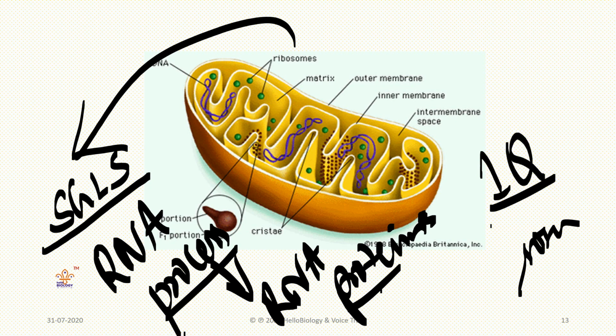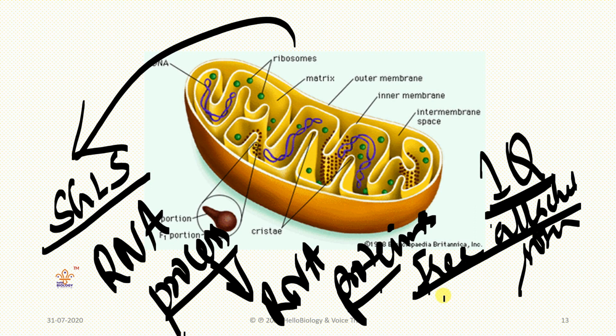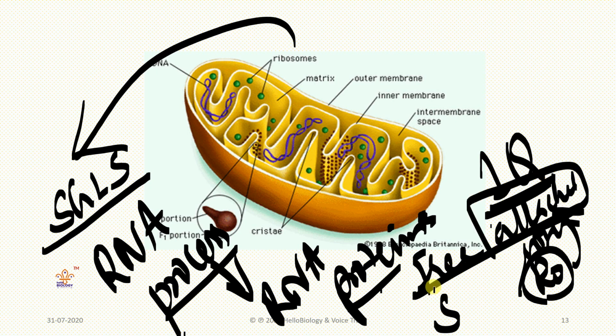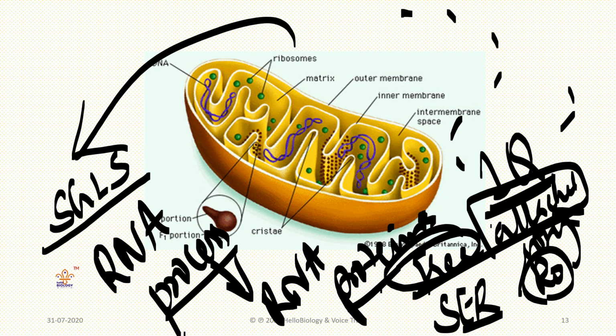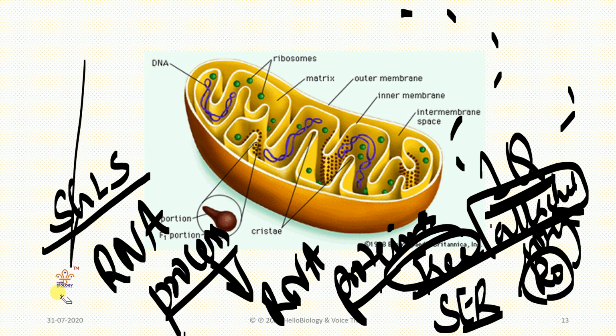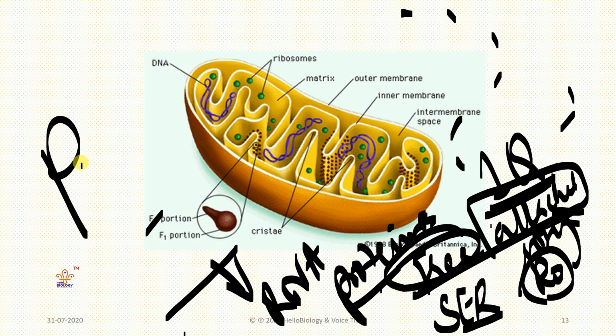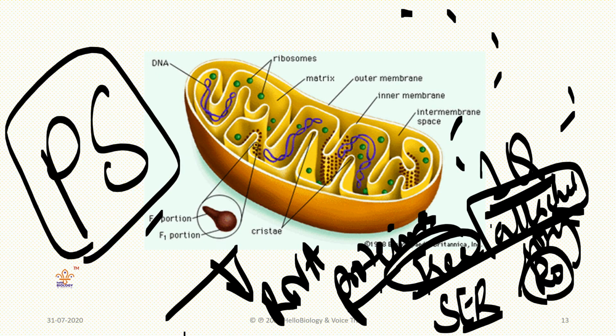They are of two types: free ribosomes and attached ribosomes. We discussed the endoplasmic reticulum, smooth endoplasmic reticulum and rough endoplasmic reticulum. Rough endoplasmic reticulum has attached ribosomes, and smooth endoplasmic reticulum is smooth because it doesn't have any ribosomes. Free ribosomes are scattered here and there in the cell. The main function of ribosomes is that they help in protein synthesis. That you need to remember.